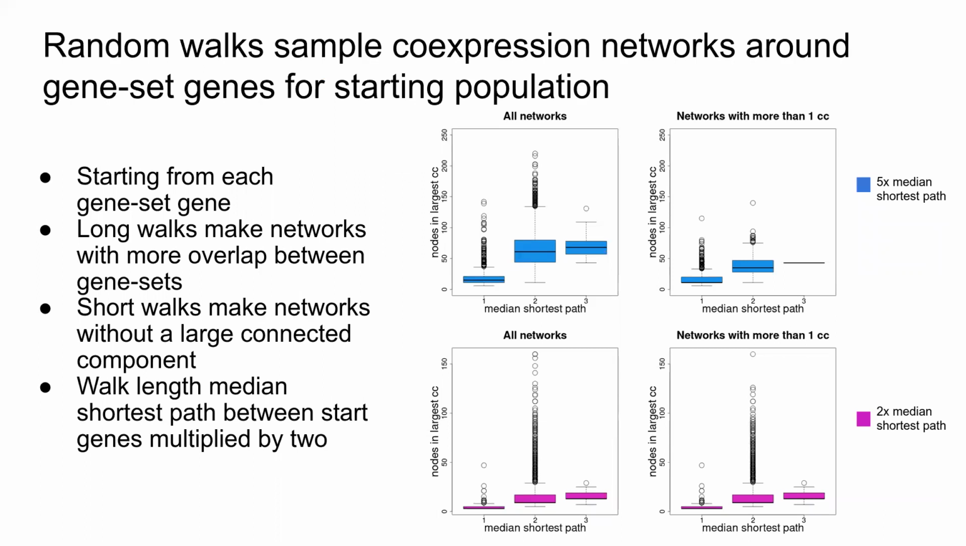To actually get our starting population, we're doing random walks along the co-expression networks, starting from our genes of interest. We looked at a few different lengths of random walks, because if we have long walks, we get networks with more overlap between different gene sets. And if we do walks that are too short, we don't get a large enough connected component for analysis. We ended up using 2 times the median shortest path between genes of interest in the co-expression network as the length of our random walks, because this gives us small enough networks so we don't get a ton of overlap between gene sets, but large enough that we get a large connected component.